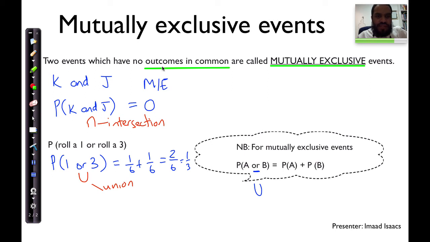Events which have no outcomes in common are called mutually exclusive events, right? And if you are asked to calculate the union, the probability that one event or the other event occurs, and you are given that those events are mutually exclusive, then you can simply take the probability of the one event plus the probability of the other event, as seen in our example over here.